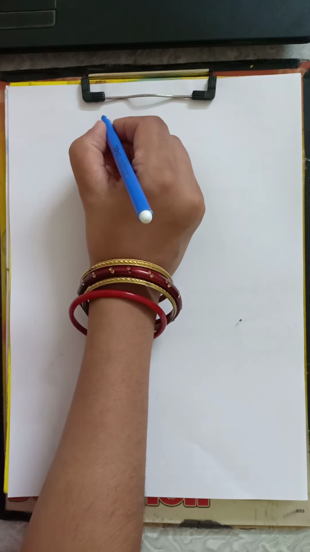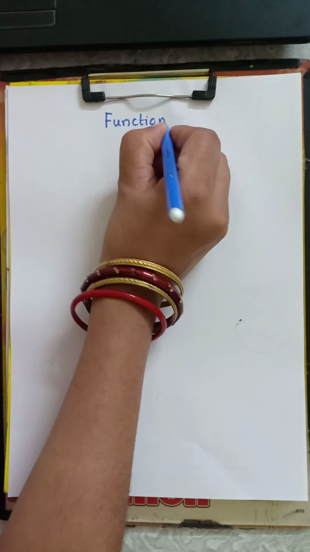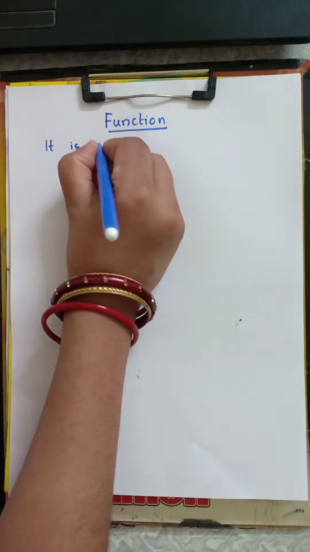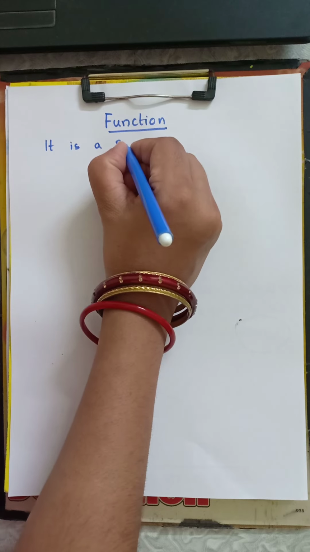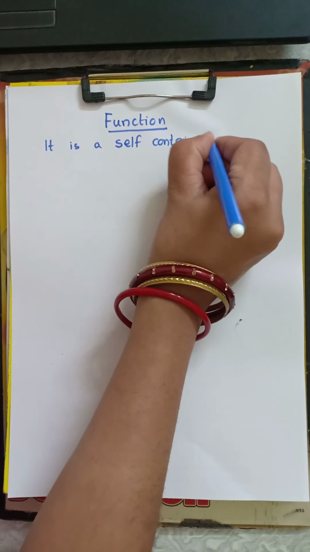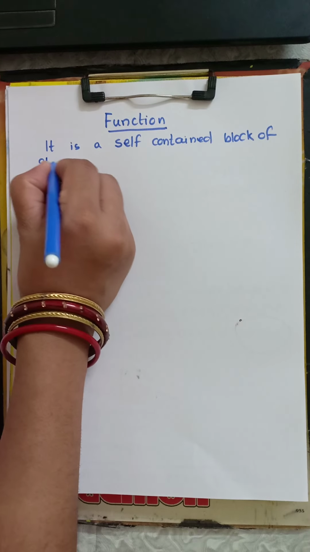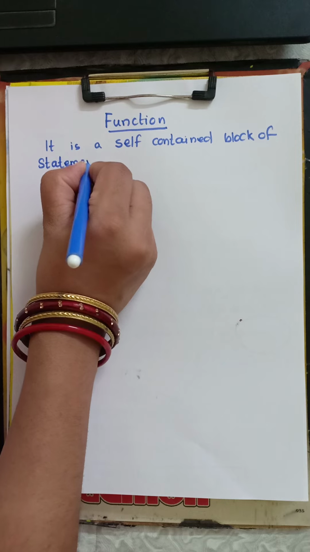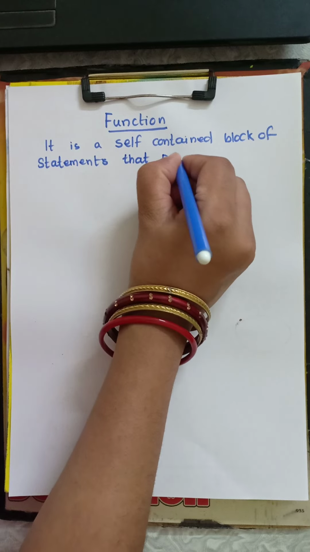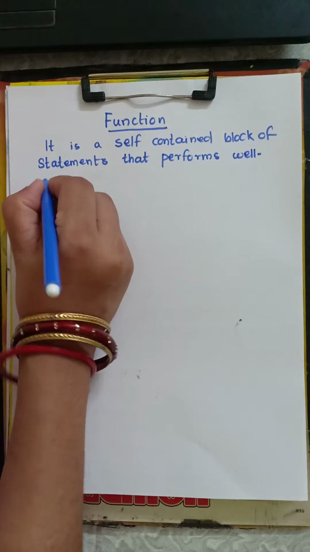Okay, hello everyone. So today we are going to start another chapter of C programming, that is function. So what is function? It is a self-contained block of statements that performs well-defined tasks.